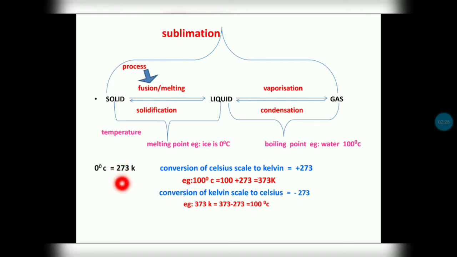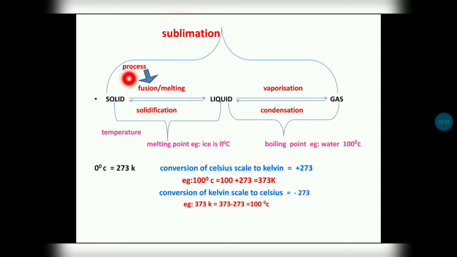Always remember that 0 degrees Celsius is equal to 273 Kelvin. So how to convert degrees Celsius to Kelvin? Plus 273. Whatever degrees Celsius they provide, add 273 to that and you will get Kelvin. And if you have the Kelvin, how to convert to degrees Celsius? Whatever Kelvin they provide, minus 273 from that, you will get the degrees Celsius. So 0 degrees Celsius is 273 Kelvin.